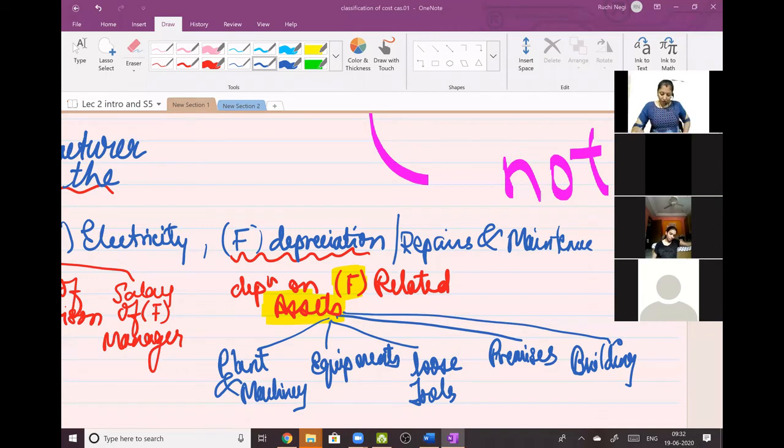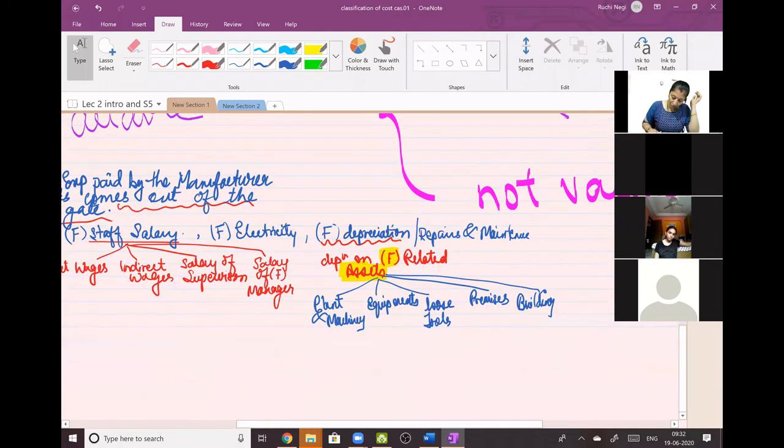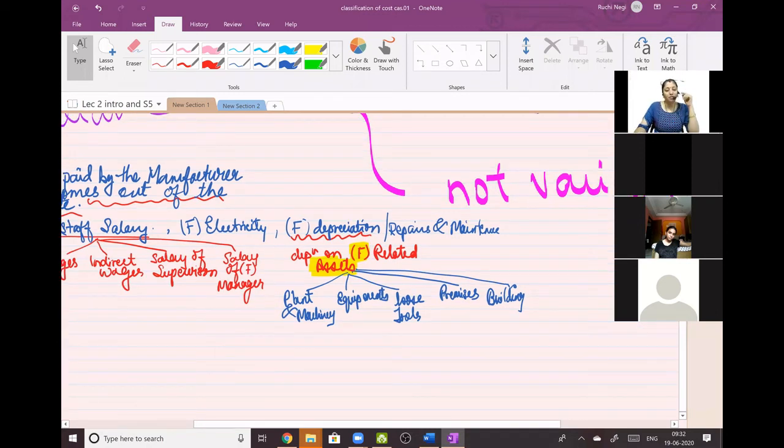Fine. For Radheshyam, indirect wages are those wages which are not a part of your manufacturing. I mean, they are not related to your units produced. I'll give you an example. Say you're making a T-shirt, you're a garment manufacturer, so the shirt has to be first cut and then stitched. So you require a tailor for that. The tailor who will stitch the shirt, who will cut the shirt, is direct labor, because his wages, his salary will depend on the number of units produced.